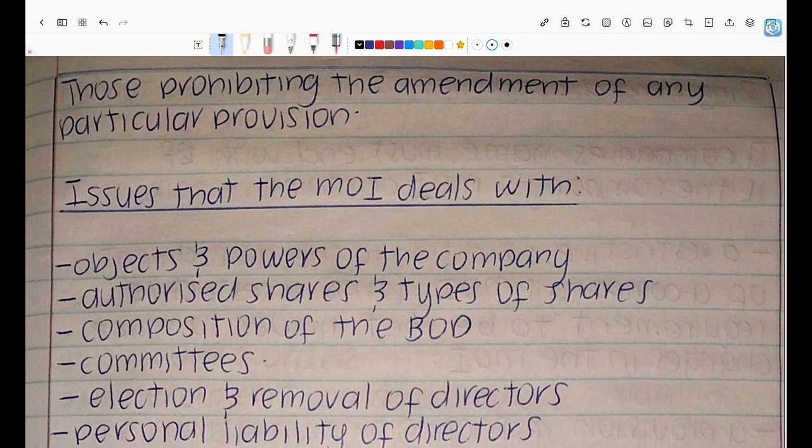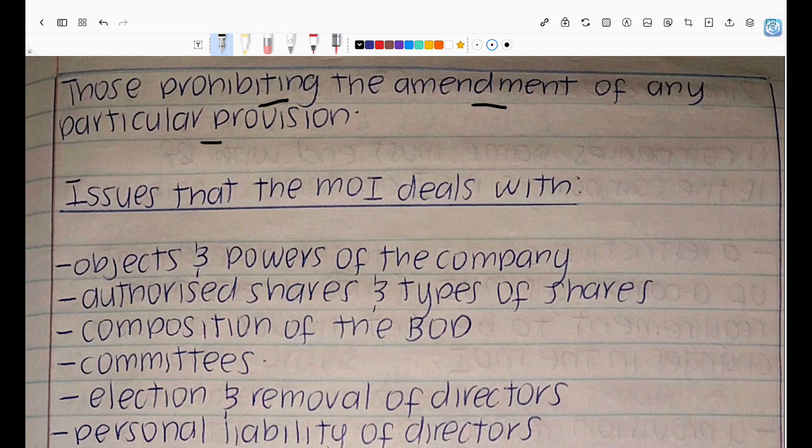We could also have provisions that prohibit the amendment of any particular provision. And you guys will see that we'll talk about ring-fenced companies and the Doctrine of Constructive Notice, etc. But in an MOI, there could also be provisions that prohibit you changing a specific provision. So say, for instance, they put the provision that directors will need to be reassigned or reappointed, or new directors need to be appointed in 3 years.